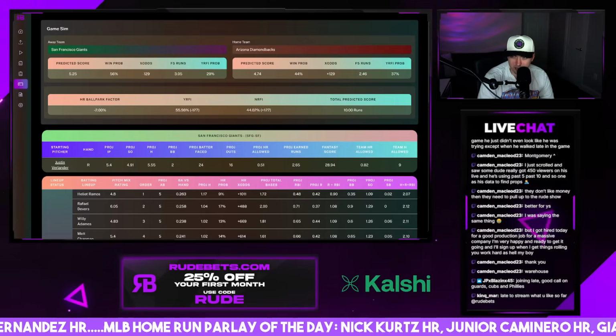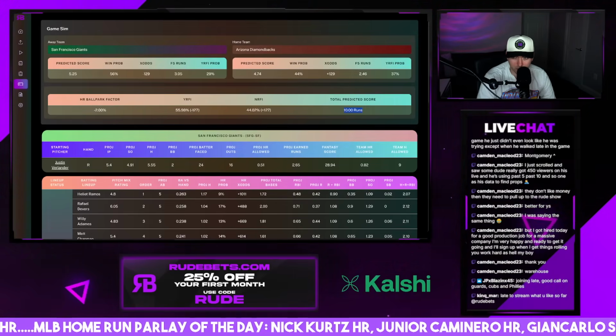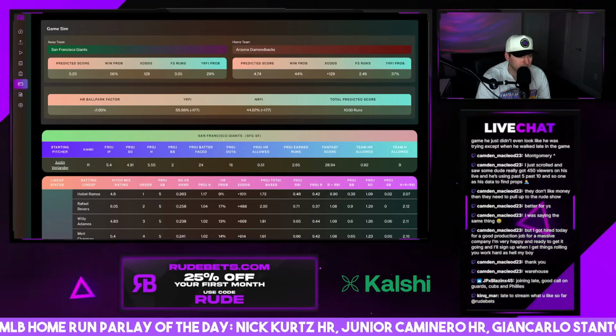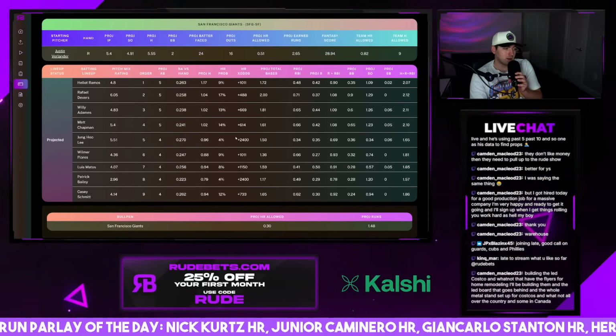Game 4, Giants D-backs. The over under is 9 in this one. Okay, this could be a decently high scoring game. Verlander going up against Brandon Pfaadt. Whew.